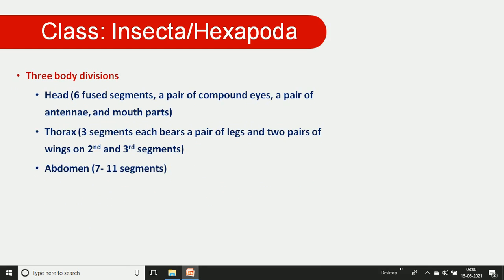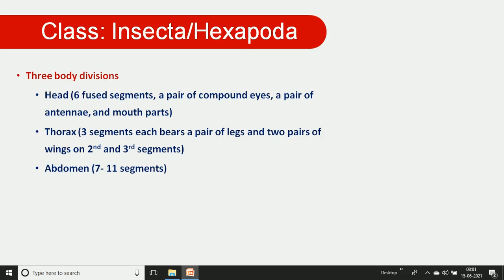In insects, we can see that the head consists of six segments. They have a pair of compound eyes, a pair of antennae, and specialized mouth parts. Then the thorax consists of three segments. Each segment bears a pair of legs. That means three pairs of legs and two pairs of wings. These two pairs of wings are borne on the second and third segments.